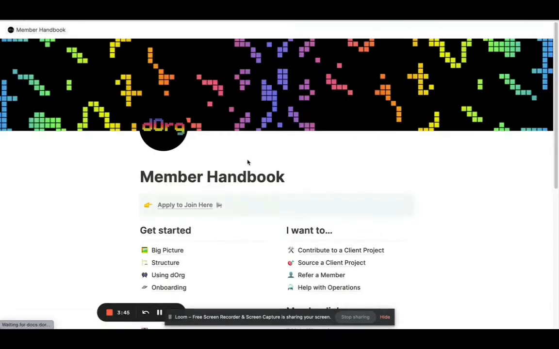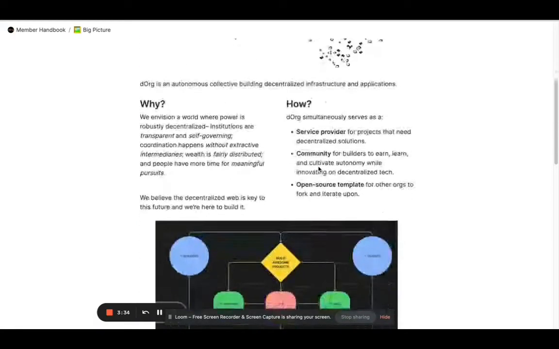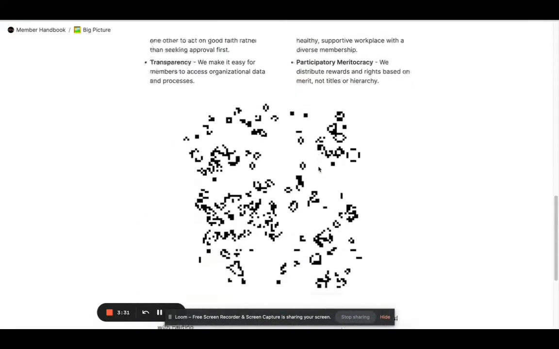et cetera. Now I'll quickly walk through the actual narrative flow of starting from the first page of the handbook and kind of working your way through the key flows. So the big picture, redesigned and reworded a bit to be punchier.